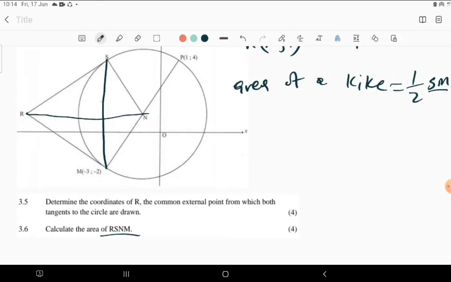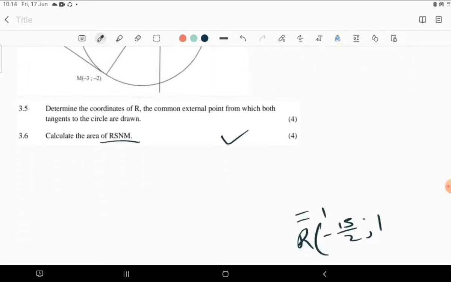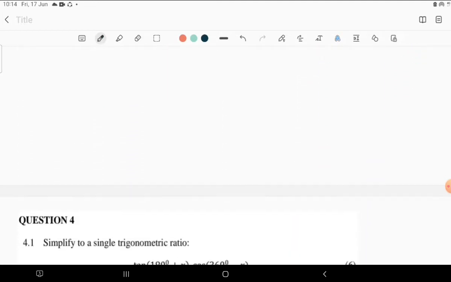Or you can find the area of this right-angled triangle plus the area of this right-angled triangle, and for all of them you need the distance formula. You cannot run away from that. So you can approach this question that way, but I would like not to do it so that we can finish up with other stuff. I think this was the last question for question number 3.